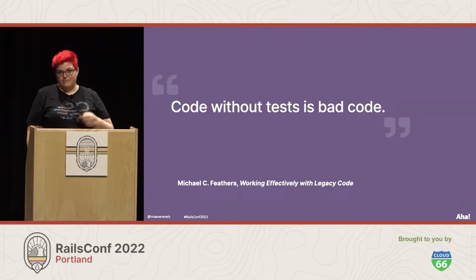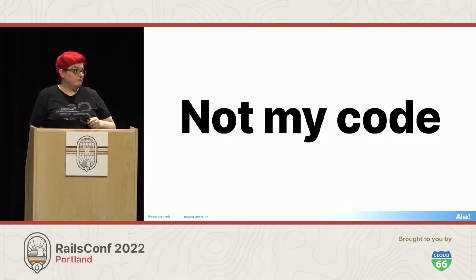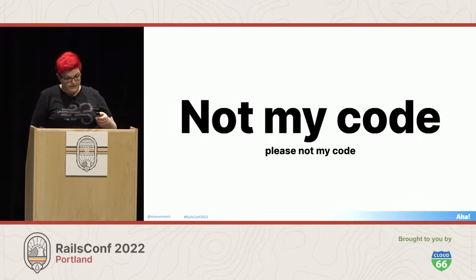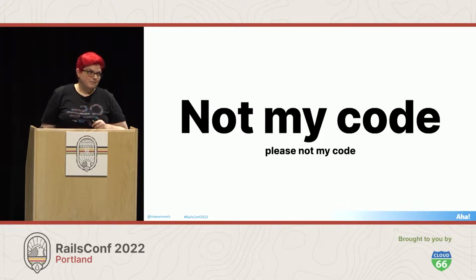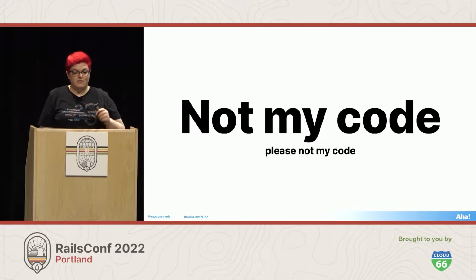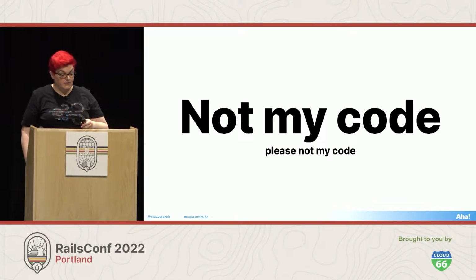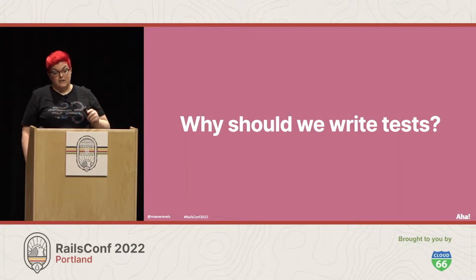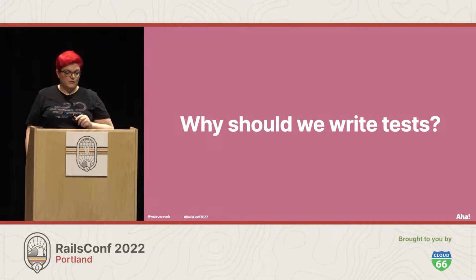So by this definition, you might have deployed some legacy code kind of recently, and you might be thinking, not my code. Or if you're more like me, you're thinking, not my code, not again. But once it's in production, untested code quickly acquires many of the same characteristics of legacy code. And this usually happens for reasons completely beyond our control as developers. The one thing that we can control is our tests. So let's look at how the cost of new code tends to grow when there are no tests.